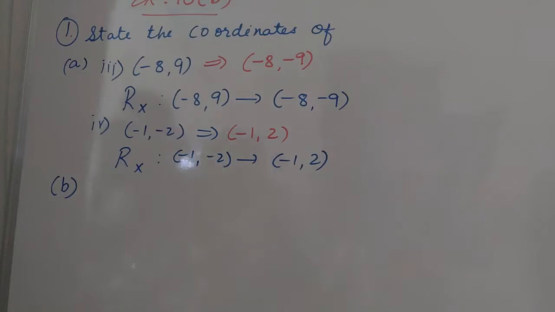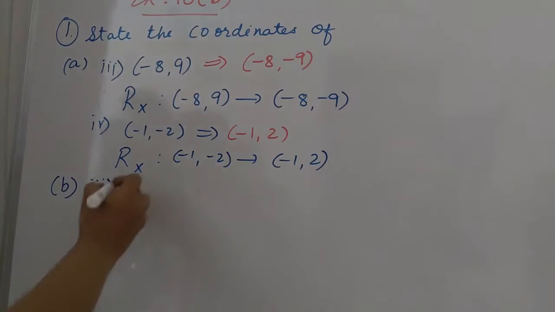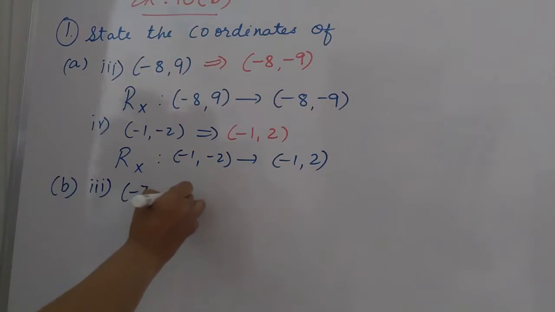Taking part B of the same question, state the coordinates, but here we have to take the reflection in the y-axis. So I am taking the third number of this. The third point given here is (-7, -13). Both the coordinates are negative.